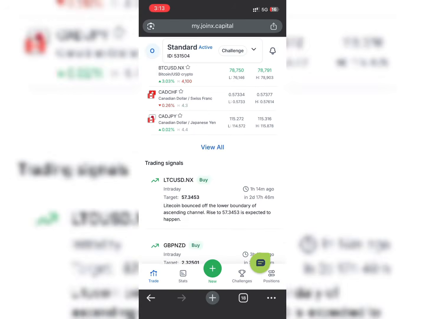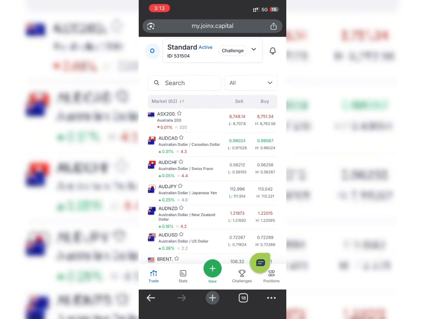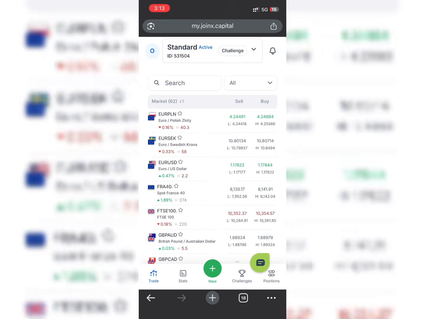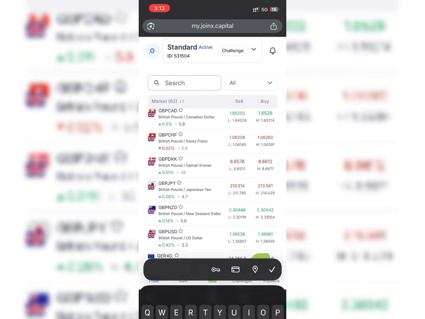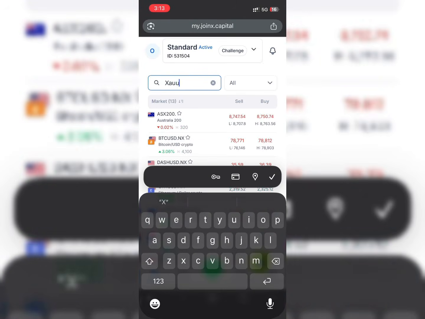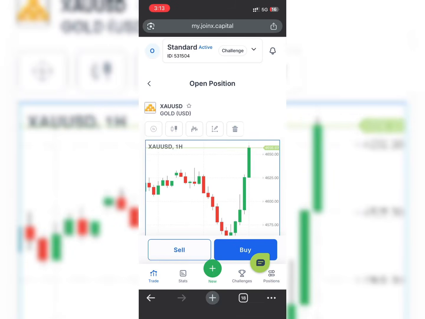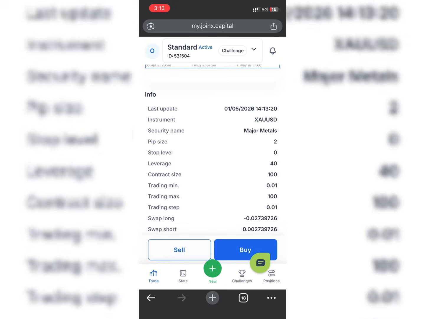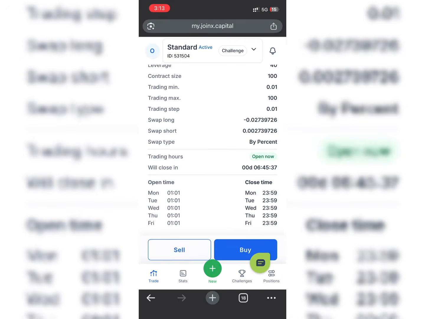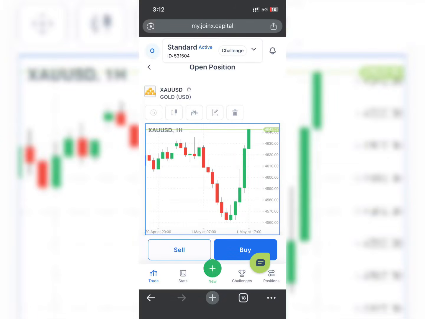Now if you click on this first icon that says trade, see the trading pairs right here, and if you click on search, in case you want to trade on gold, you click on search. Now once you type the name of the currency pair you want to trade on, you get it right there and you just click on it. Now this is what the chart looks like. Now you can see right here the chart, and you just need to click on either you want to buy or you want to sell.